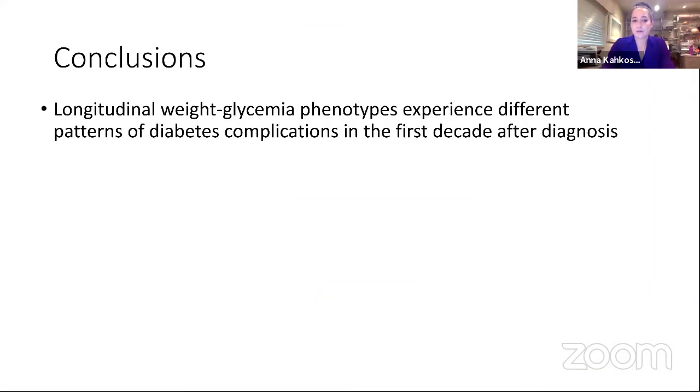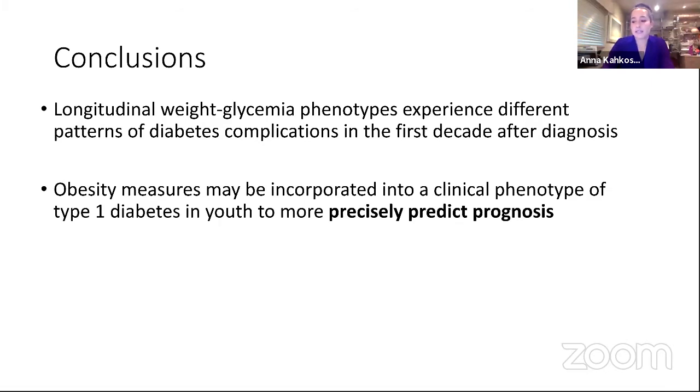So the takeaway here is that we found evidence for these different phenotypes based on BMI and A1C that really diverge over the first decade of having diabetes. And we also found evidence for different associations with different complications between those subgroups. I think this speaks to the potential utility of incorporating obesity measures into clinical phenotype of type 1 in youth for precision prognosis, specifically as it relates to complications.